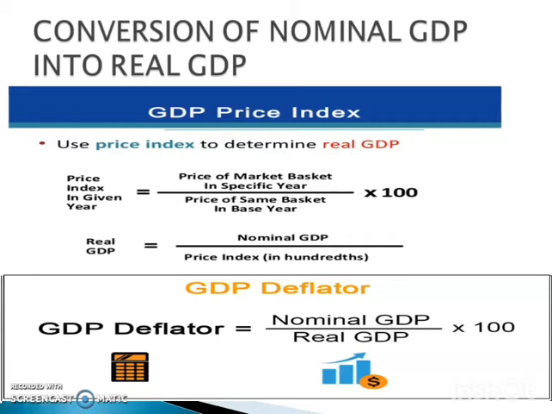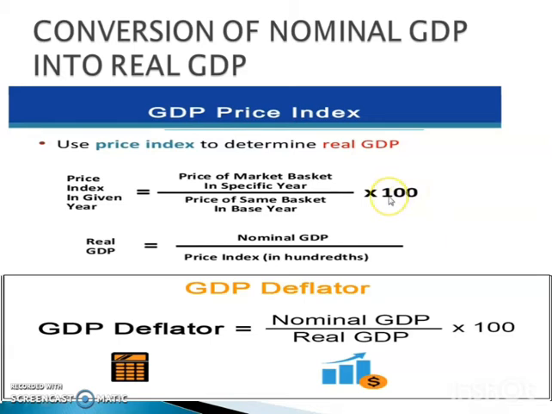We have already studied in statistics how to calculate price index. Price index can be calculated by price of market in the specific year divided by price of base year into 100. That is the price index of the given year. So real GDP is equal to nominal GDP divided by price index into 100. Here 100 is the price index of base year.